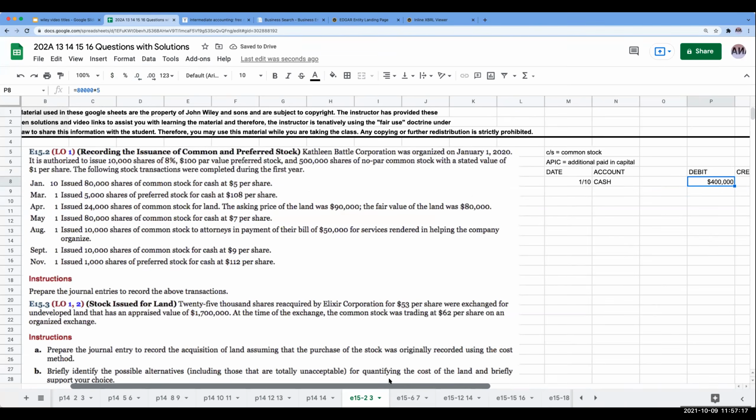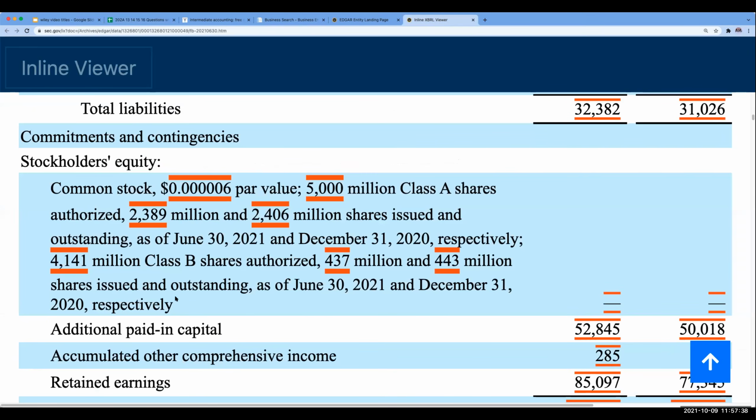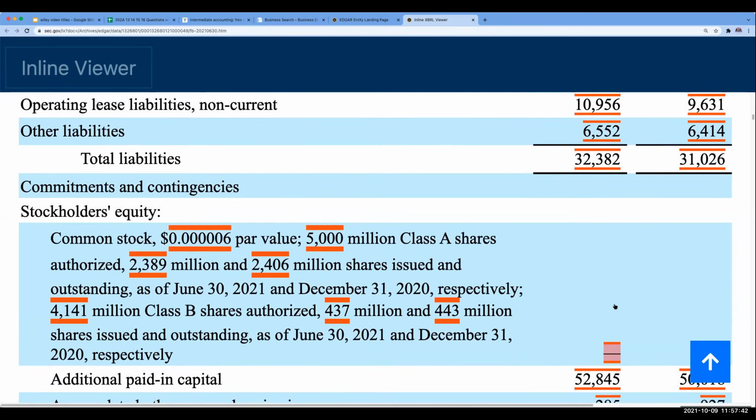And when I do the credit part, I have to break this up into two components. It's going to be common stock at par, or in this case, it would be no par. And then you're going to have additional paid-in capital common stock. Now, the way this works and why we're setting it up like this, and again, you can refer back over here to Facebook, the par value is so low because it's at a fraction of a cent.